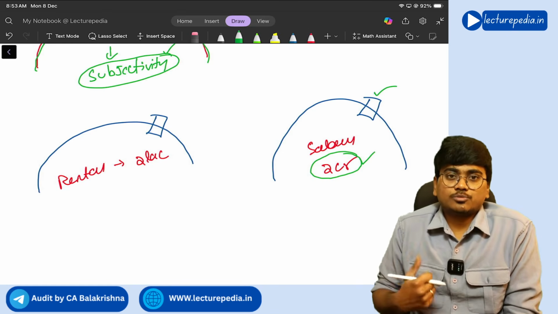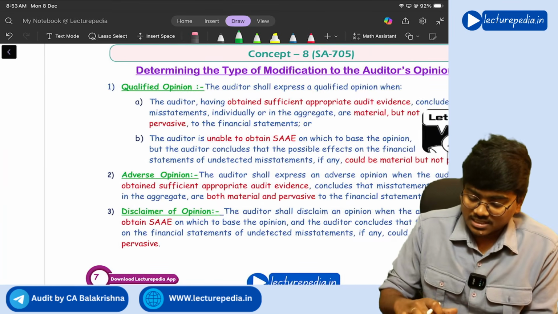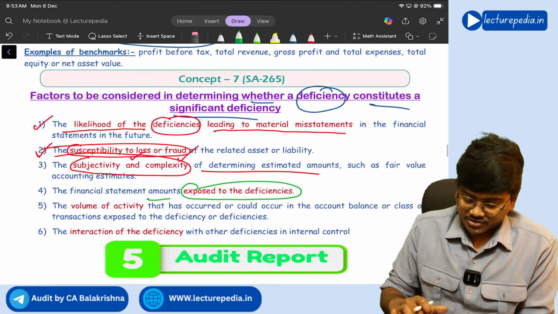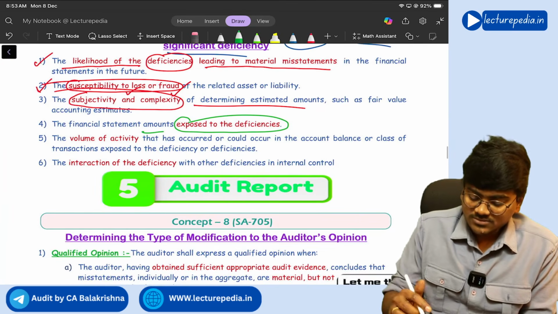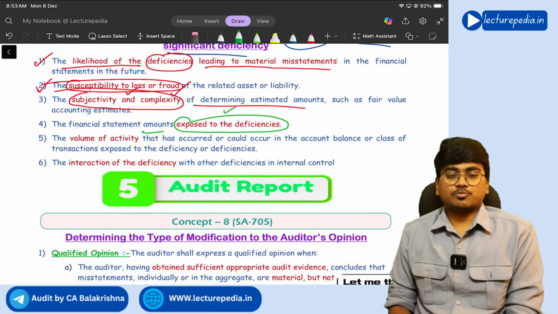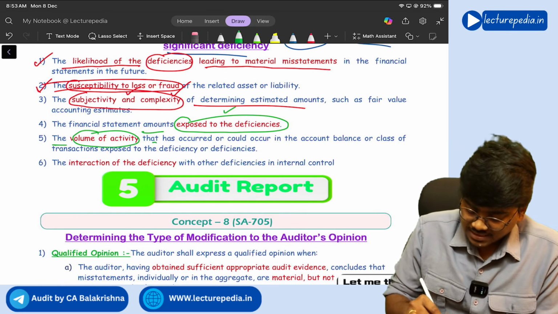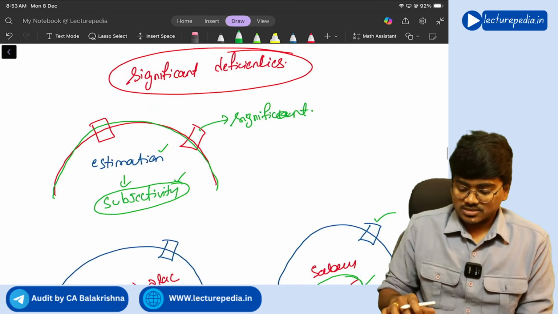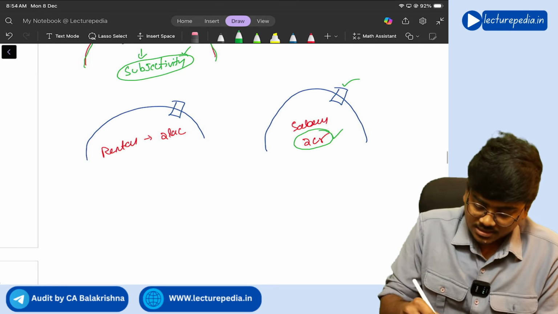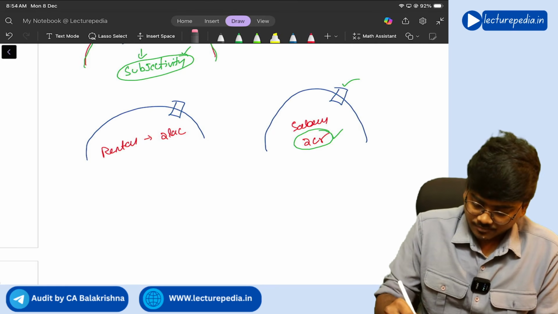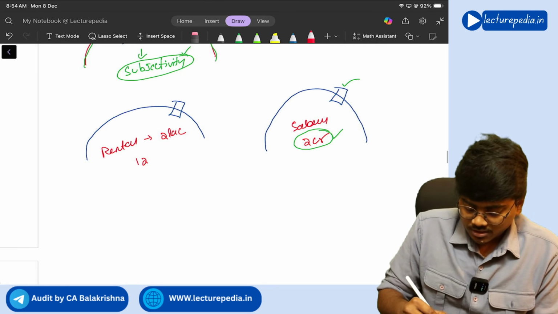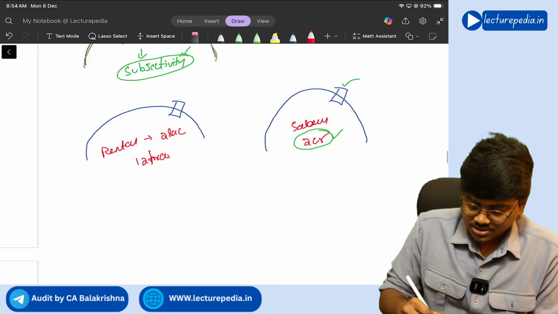this factor also should be considered by the auditor in determining significant deficiencies. Okay, the amounts that are exposed to the deficiencies. Next, volume of activity that has occurred or could occur, same thing. Let's say here rental, so rentals will be for 12 months, 12 transactions will be there here.